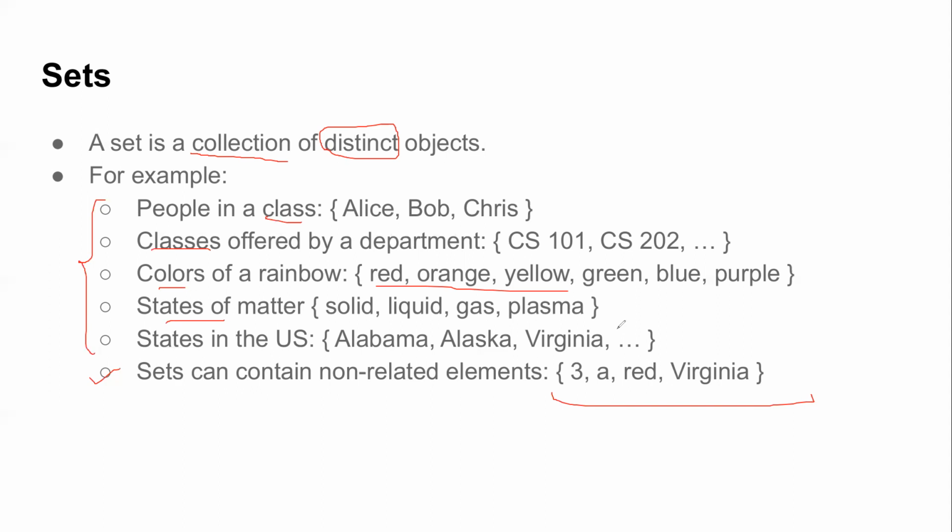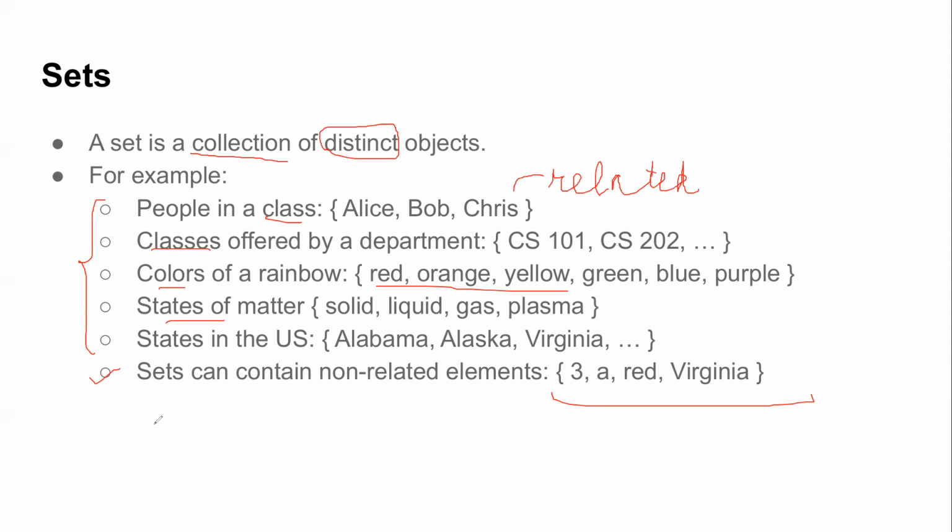All are of the same type, or we can say yes. So this is also distinct, right? All of them are distinct. But what is common in the first five? Yes, exactly. They are all related. All the elements are related, and they seem to have some common property, right? That's how we say that they are related. But if you look at the last example, there's no relation. You have one number. There's a character. There's a color. There is a state name, right?